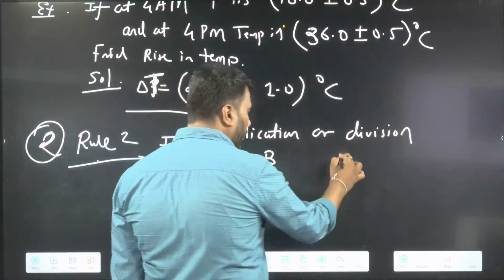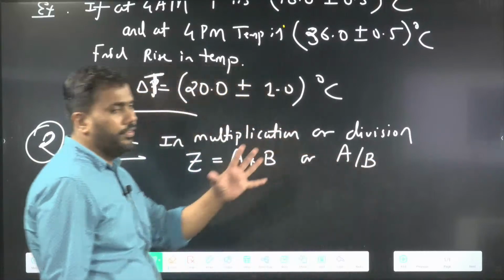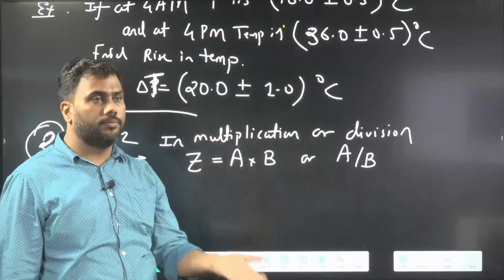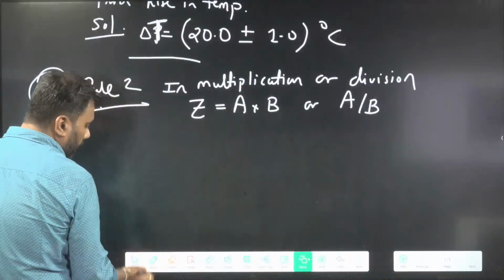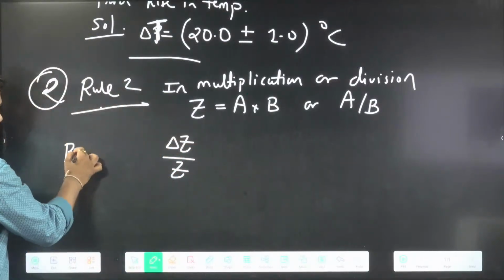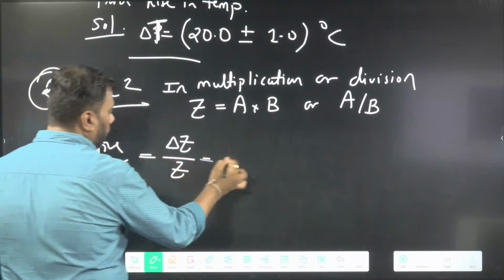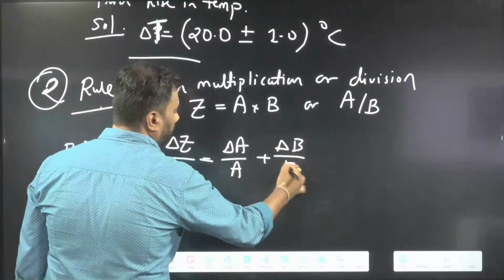Or we are dividing two physical quantities, for example, speed, distance by time. So, in both cases, relative error in Z, this is relative error, is equal to relative error in A plus relative error in B.